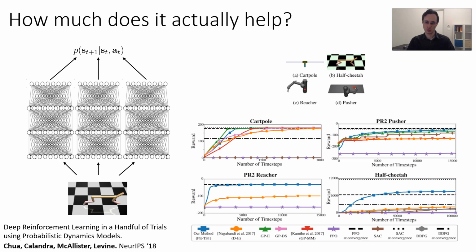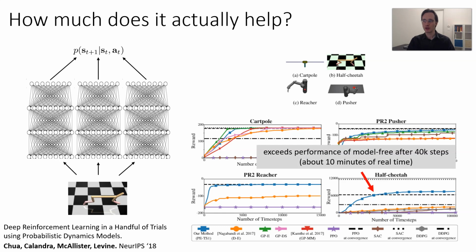The blue line here shows this proposed method called PETS, and I'll draw your attention to the half cheetah task. We saw before that model-based training reached a reward of 500, while subsequent model-free fine-tuning reached a reward of 5,000 after the equivalent of about 10 days of training. Here, the model-based method with this ensemble reaches the same performance, actually a little bit higher, around 6,000, after 40,000 steps, which corresponds to about 10 minutes of training, drastically faster than the model-free approach from before. So simply modeling uncertainty, even in this crude way using ensembles, makes model-based RL work much, much better.